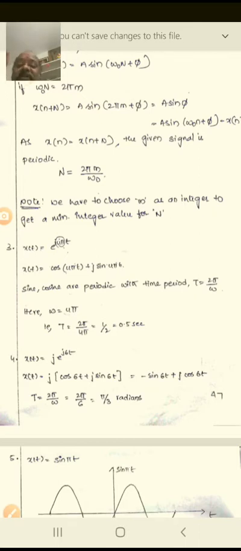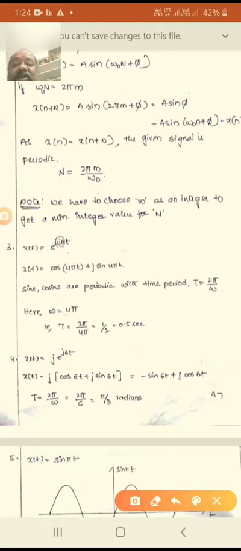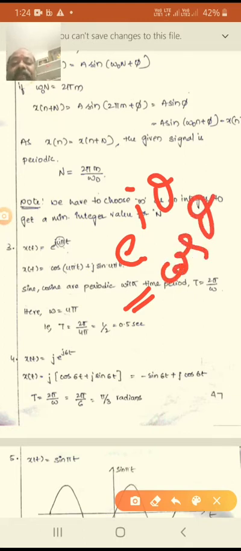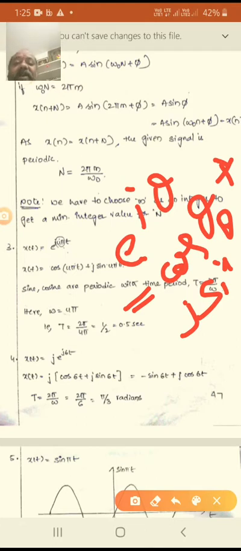Therefore x of t, what is the formula? e power j theta is equal to cos theta plus j sin theta. So you apply that formula and you will get cos of 4 pi t plus j sin 4 pi t.